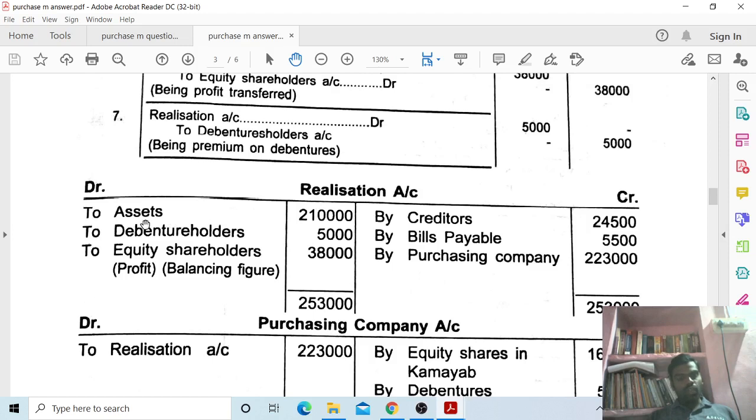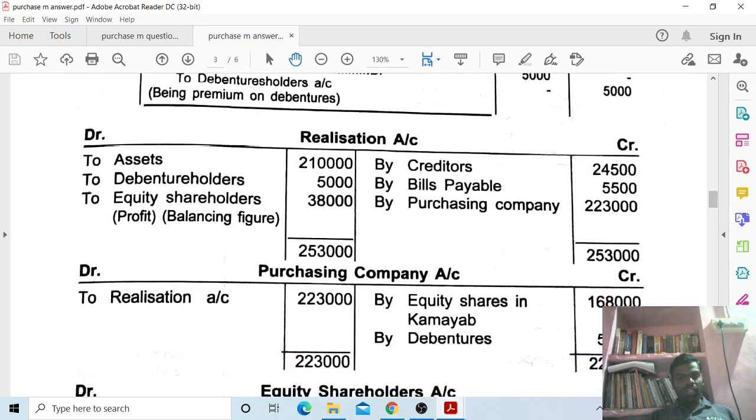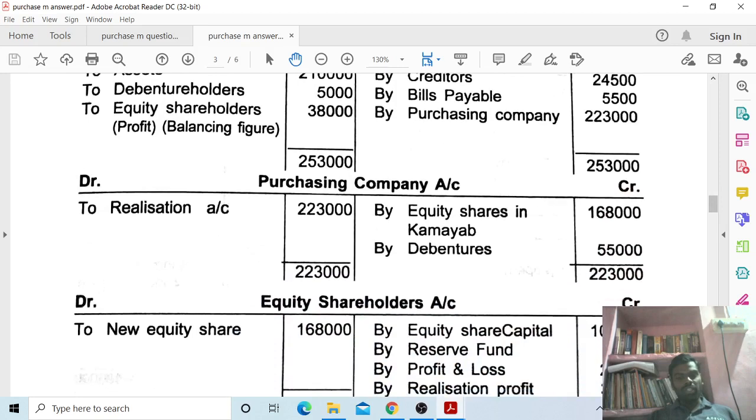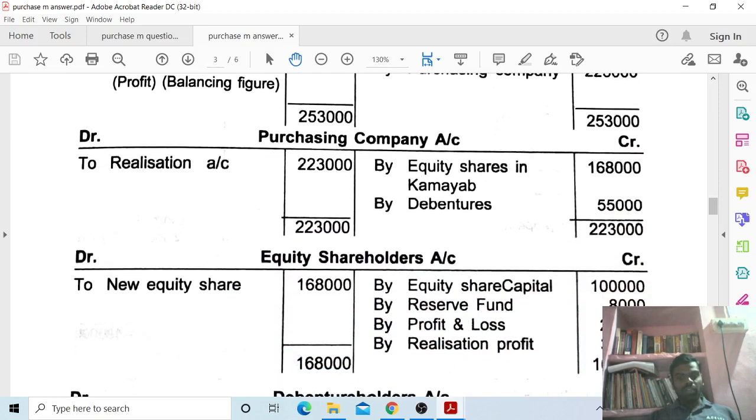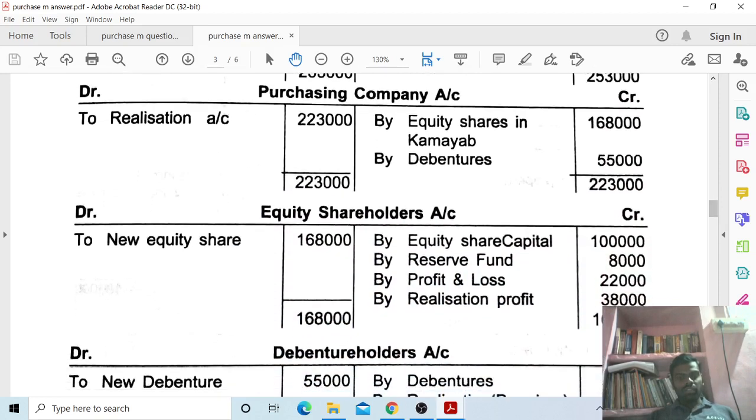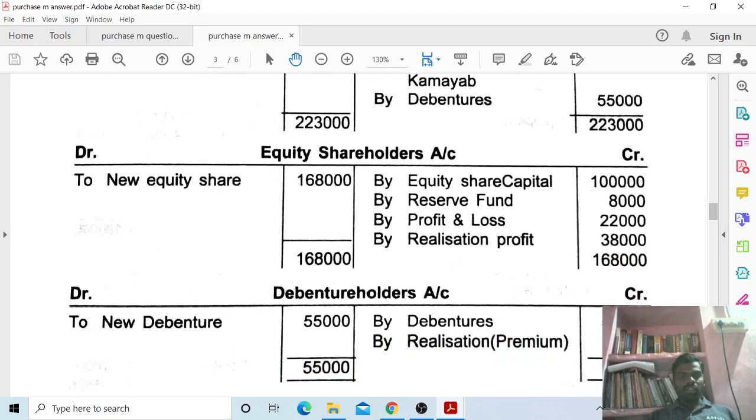Realization account debit to assets is already completed. Next, purchasing company account debit to realization account 2,23,000, purchase price of ABARD Limited. Next, by equity shares in Kamyab Limited 1,68,000 and by debentures 55,000, total 2,23,000.